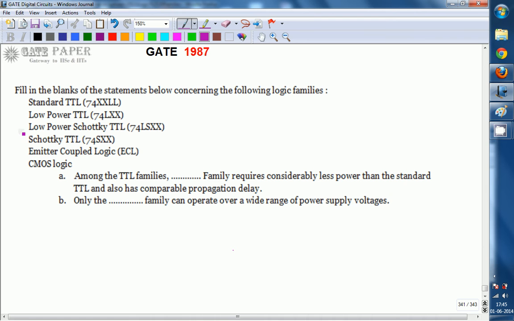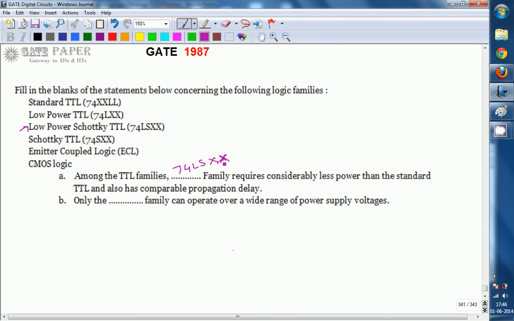The answer is low power Schottky TTL, 74LSXX. Low power Schottky TTL takes less power, but its propagation delay is comparable with standard TTL. There is not much difference in the propagation delays of standard TTL and low power Schottky TTL, but the advantage is that it consumes less power compared to standard TTL.